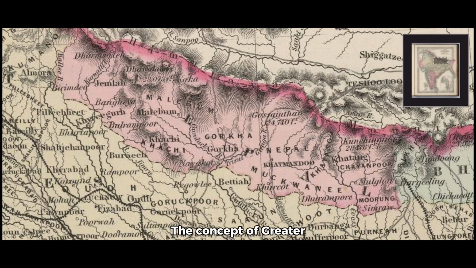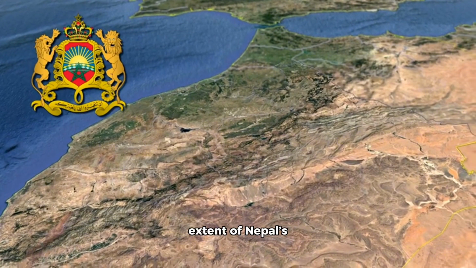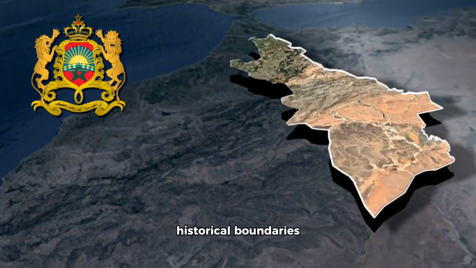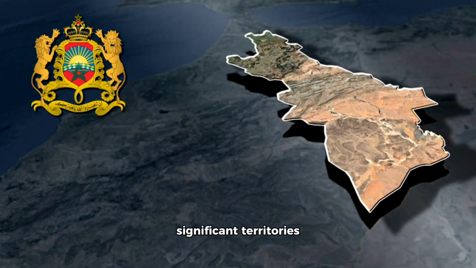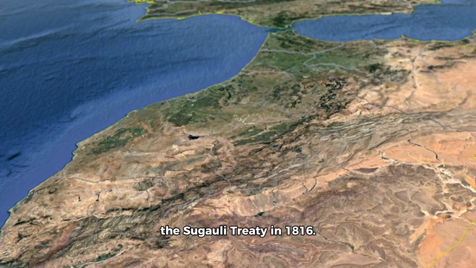The concept of Greater Nepal refers to the territory that the Kingdom of Nepal controlled during its expansionist period in the late 18th and early 19th centuries under the reign of the Shah dynasty, particularly during the rule of King Prithvi Narayan Shah and his successors. It symbolizes the extent of Nepal's historical boundaries before losing significant territories to British India in the aftermath of the Anglo-Nepalese War, 1814-1816, and the subsequent signing of the Sugauli Treaty in 1816.